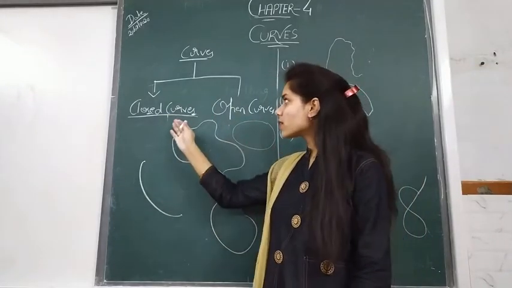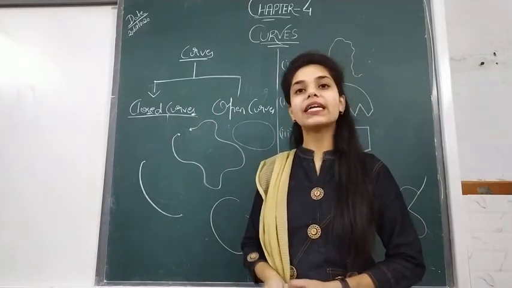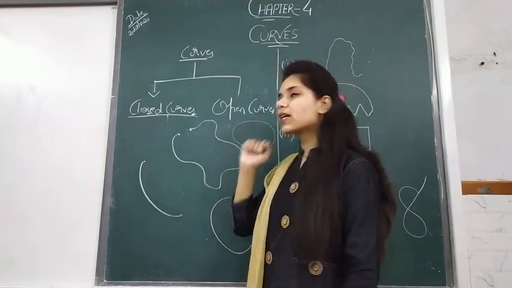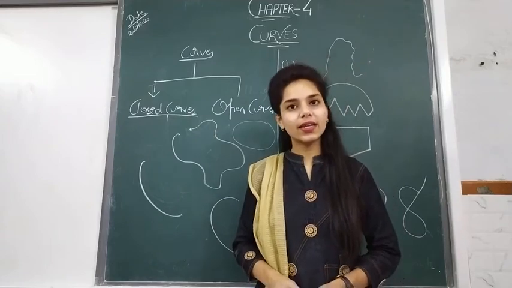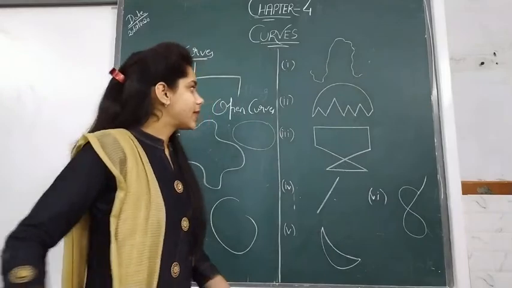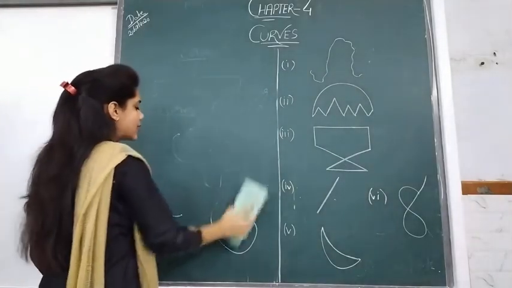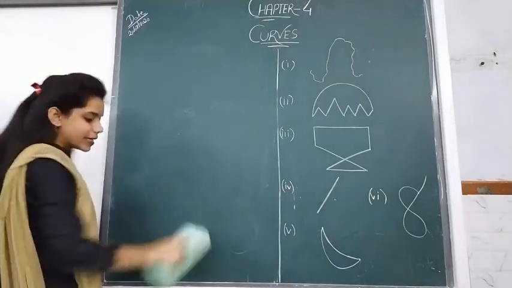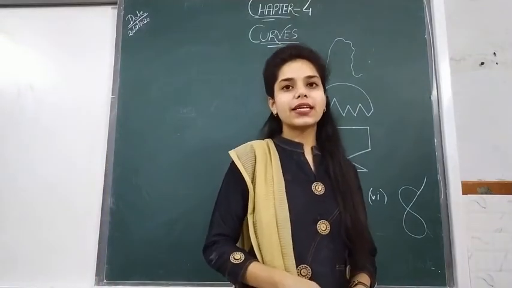Understood? Closed curves have no start point and no end point, but they have an area enclosed within them. Open curves have a start point and an end point, and they have no area enclosed within them. Now, there is another topic: simple curves. What are simple curves? Simple curves do not intersect themselves.